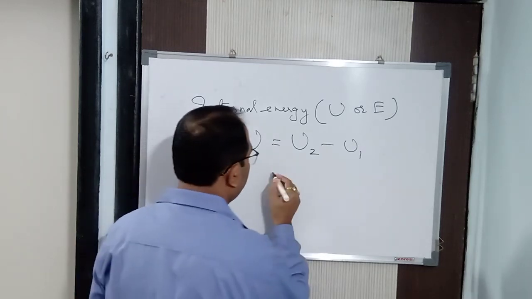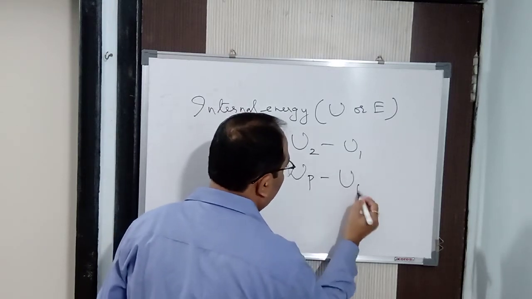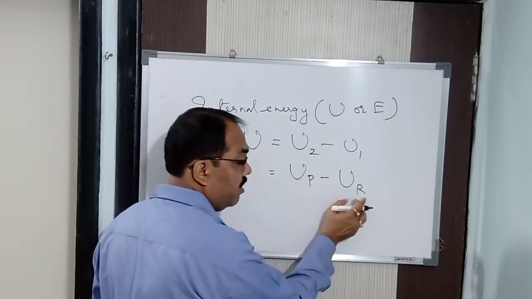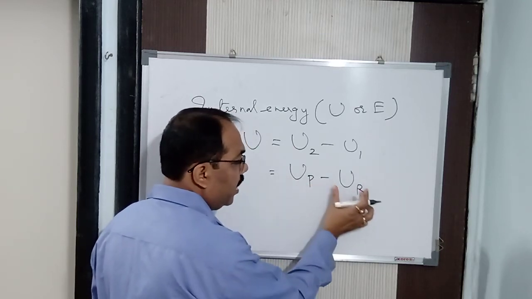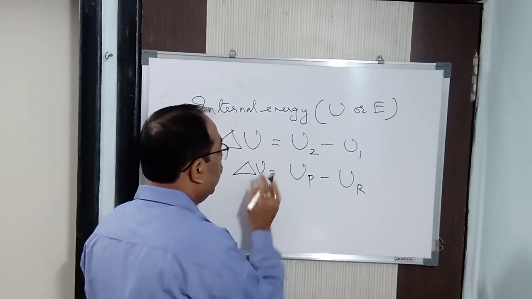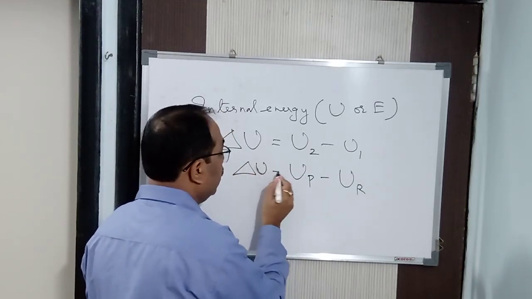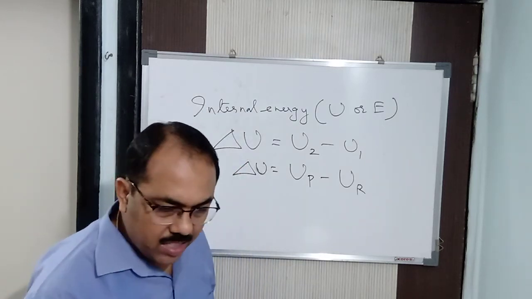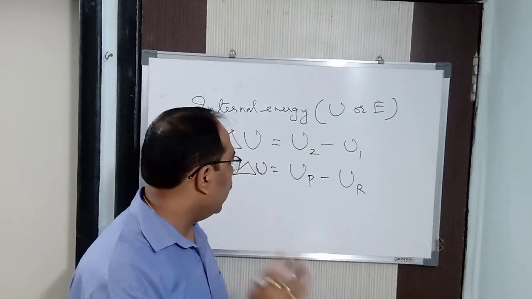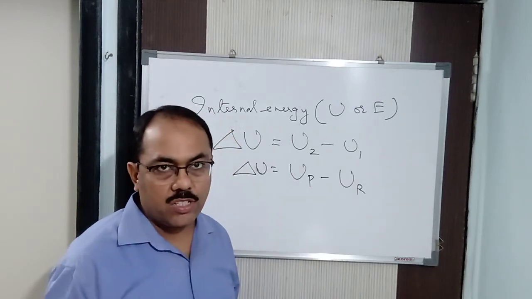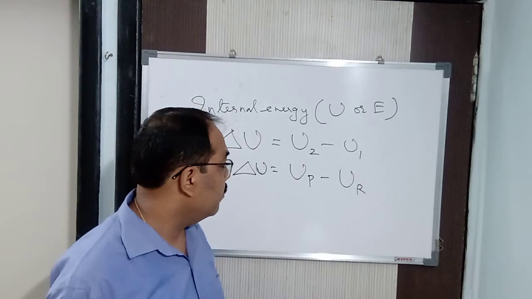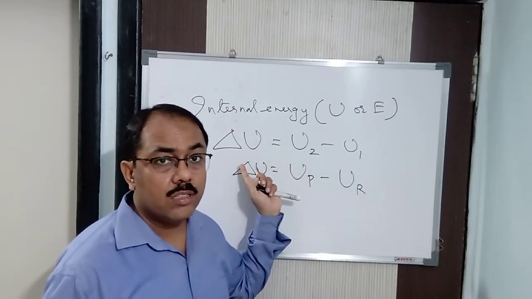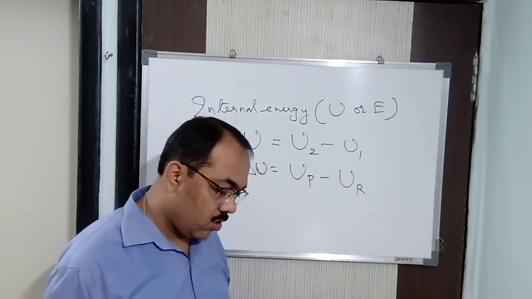You can also write it in this way: UP minus UR for a particular reaction. P is the product and R is the reactant. So the internal energy of the product minus the internal energy of the reactant will give you the change in internal energy of that reaction. That is delta U. Got it? As internal energy is a state function, we calculate the change in internal energy, and this particular value we use. So the absolute value of internal energy is not required.